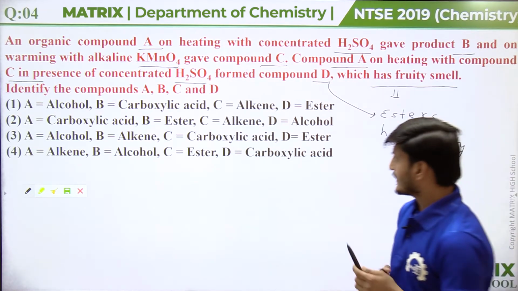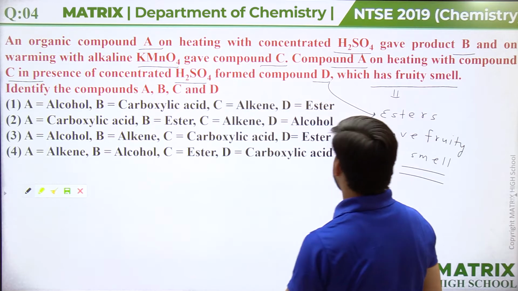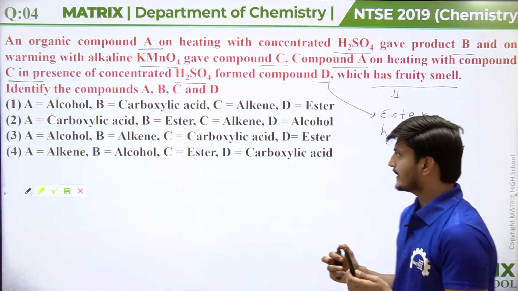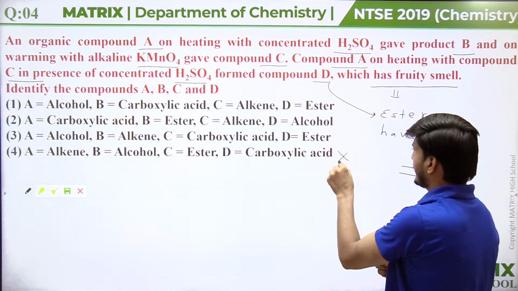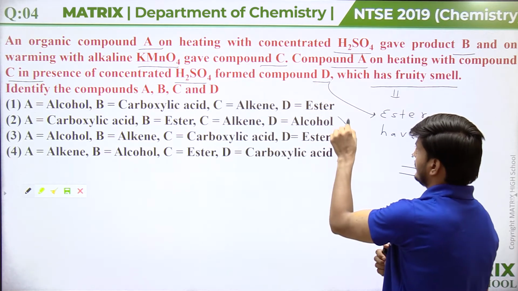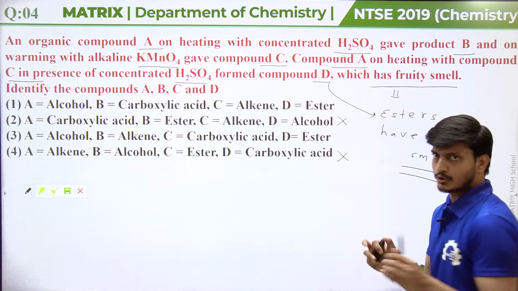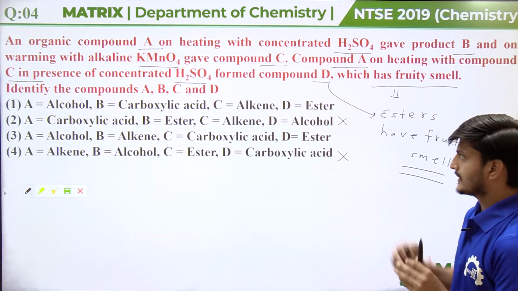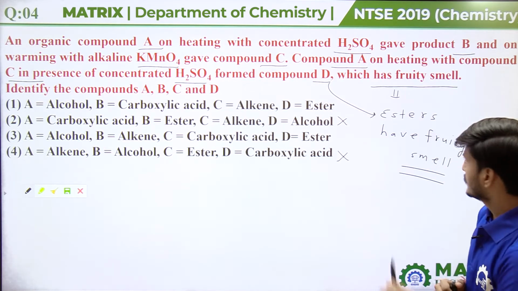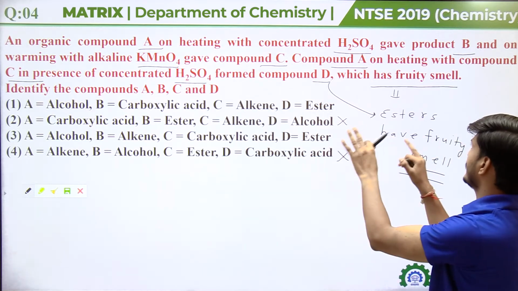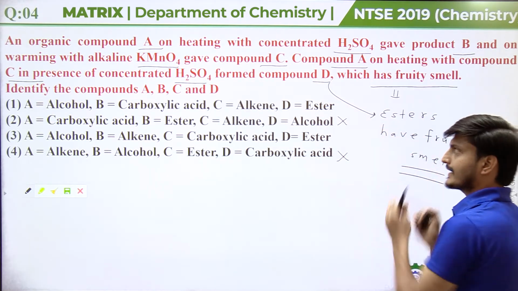And if we see the correct option, so here two options will be eliminated, guys. This option will be eliminated and this option will be eliminated. Okay. First and third, these are the two options now. Okay, we have to choose the correct answer from two options now. So obviously because compound D has fruity smell, so compound D should be an ester.